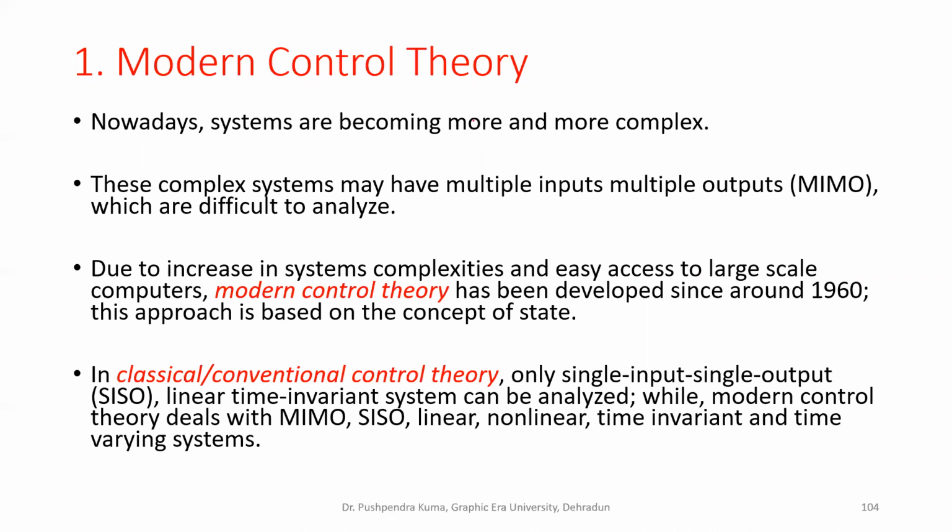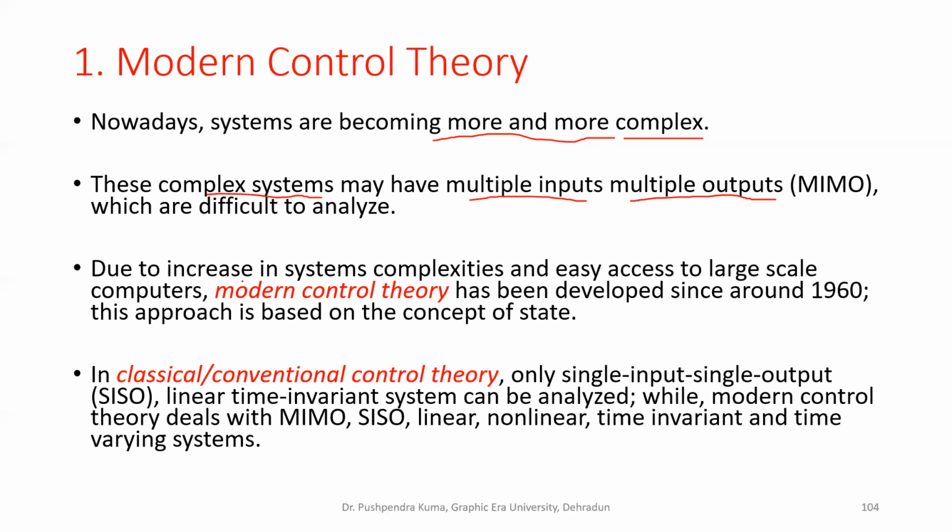Nowadays, systems are becoming more and more complex. Here, complexity means in terms of their dynamic behavior, they behave non-linearly. Also, they are large scale systems. And these complex systems may have multiple inputs and multiple outputs, generally known as MIMO systems, which are difficult to analyze using the conventional theory.